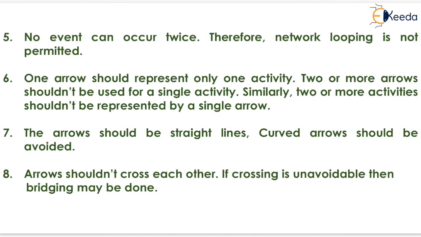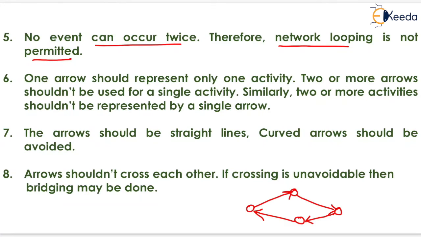No event can occur twice, therefore network looping is not permitted. It means that if an event occurs twice just like this. Now, this event occurred twice, so there will be a looping error like this, and we generally avoid network looping.